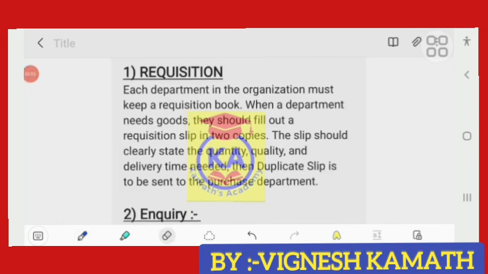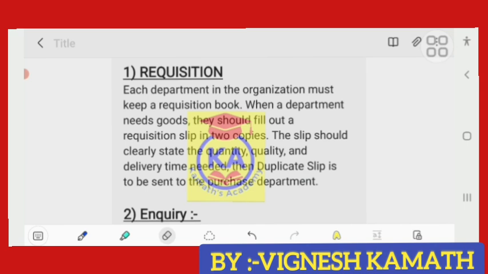Let's discuss the first step in cash purchase, that is requisition. In a simple way, requisition means a request given by the department to the purchase department in a formal manner. It is nothing but the request given by various departments to the purchase department. Request regarding what?